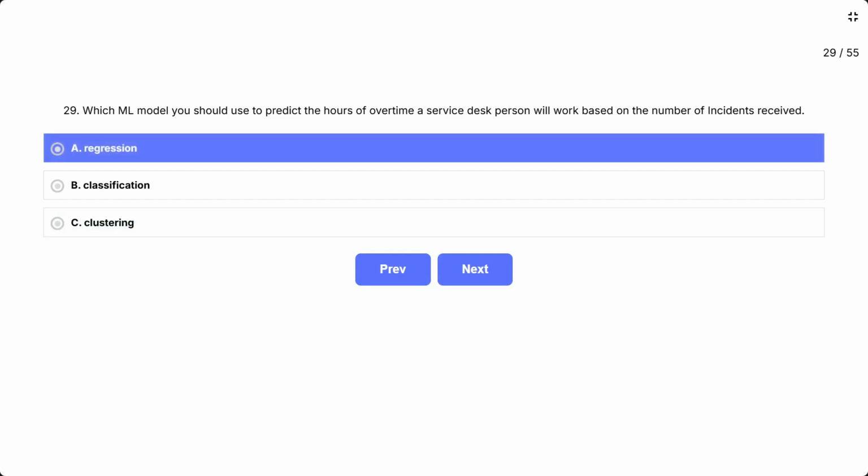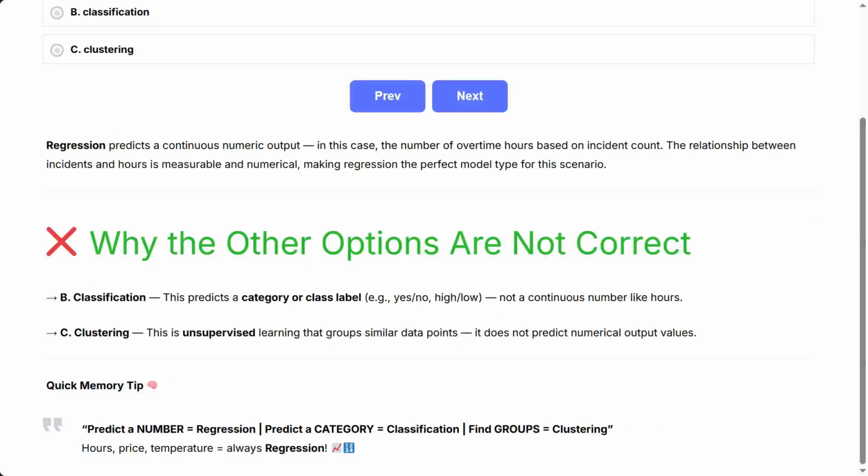Regression predicts a continuous numeric output. In this case, the number of overtime hours based on incident count. The relationship between incidents and hours is measurable and numerical, making regression the perfect model type for this scenario. Why the other options are not correct. B. Classification. This predicts a category or class label, e.g., yes, no, high, low, not a continuous number like hours. C. Clustering. This is unsupervised learning that groups similar data points. It does not predict numerical output values.